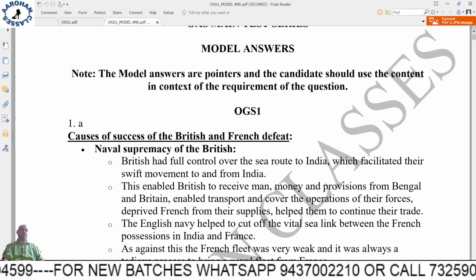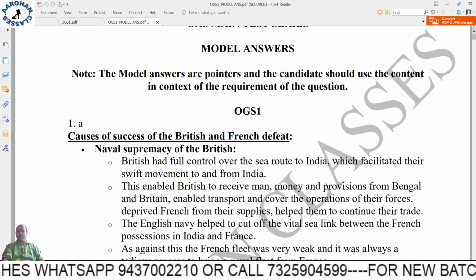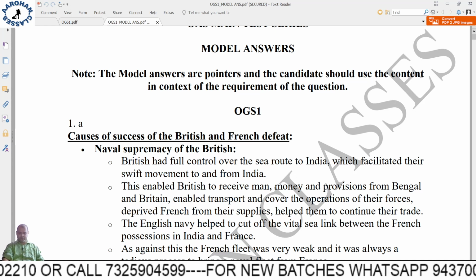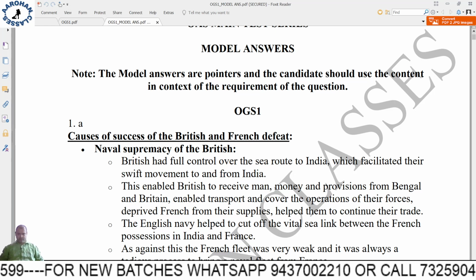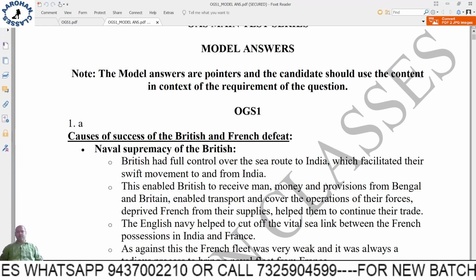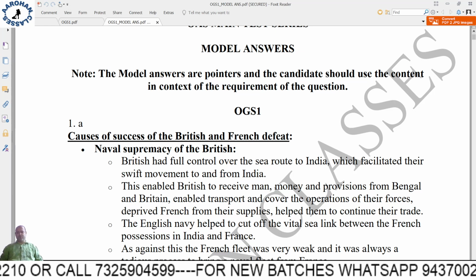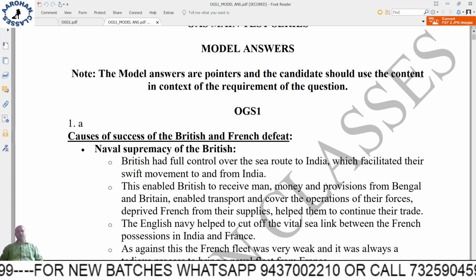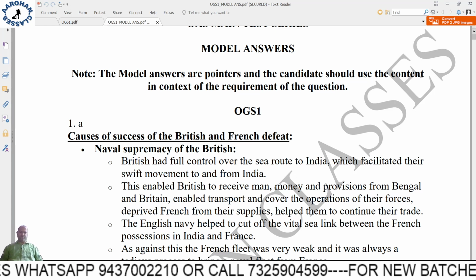As it has been clearly mentioned, the model answers are pointers and the candidate should use the content in the context of the requirement of the question. It gives you a lot of details, but in the exam it's difficult to write all these things, because for a 10-mark question in OPSC mains you will get 6 minutes. Within 6 minutes you can generally finish 1 or 1.5 pages.